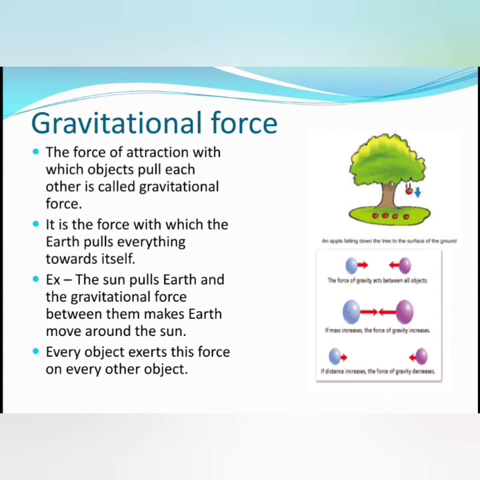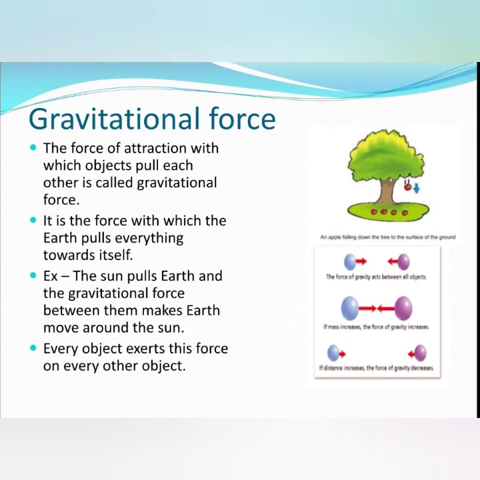As an example, the sun pulls earth, and gravitational force between them makes earth move around the sun. Earth has gravitational force, and due to that gravitational force it revolves around the sun. So a force that acts on you and all the objects around you all the time is known as gravitational force.